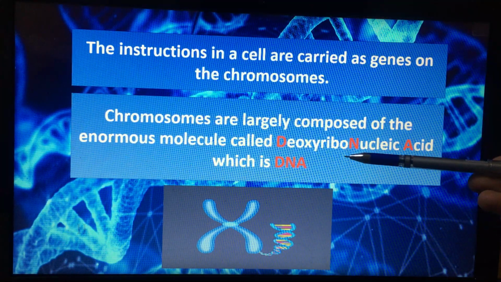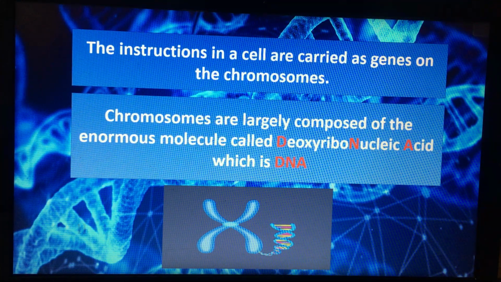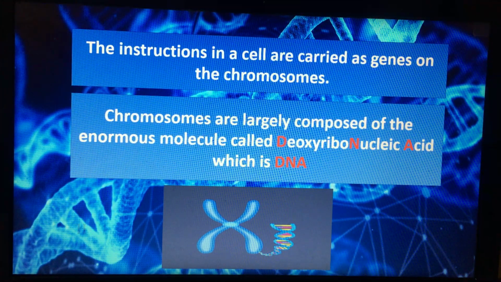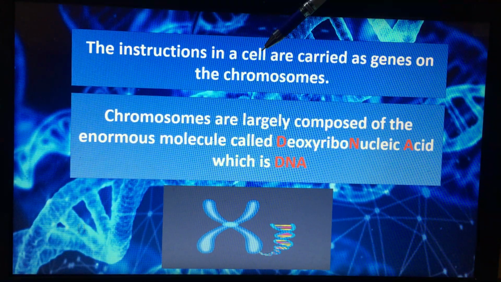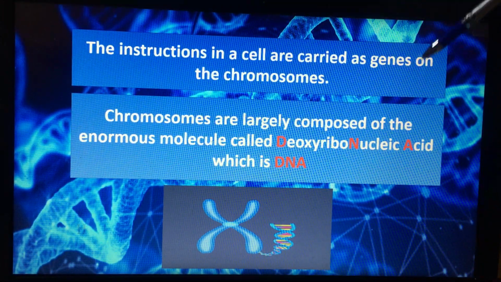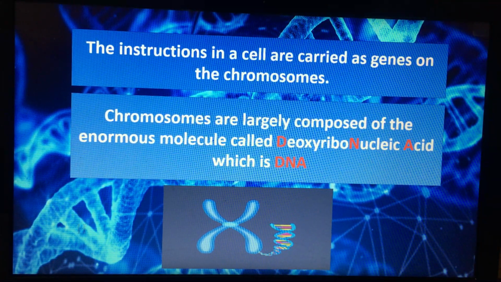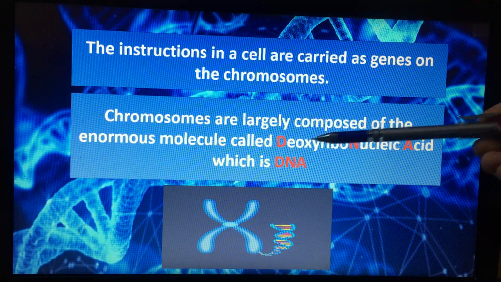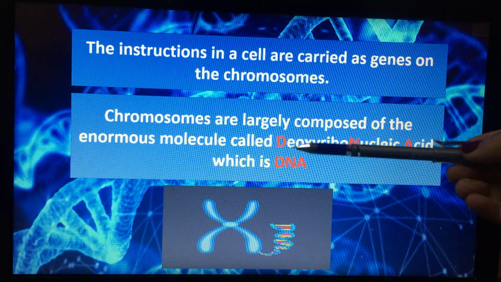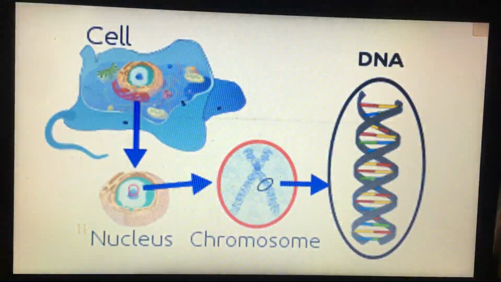D for deoxyribo, N for nucleic, and A for acid. So again, the instructions in a cell are carried as genes inside chromosomes, which are a large chain of DNA.